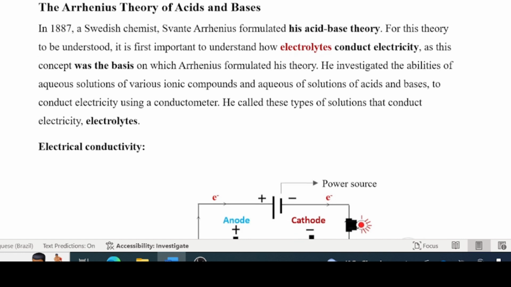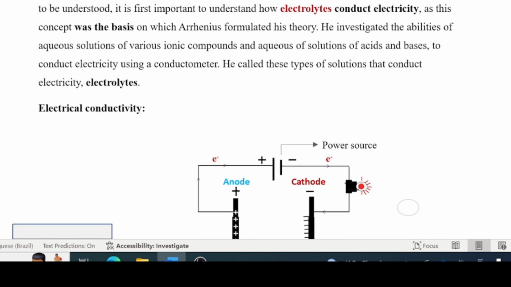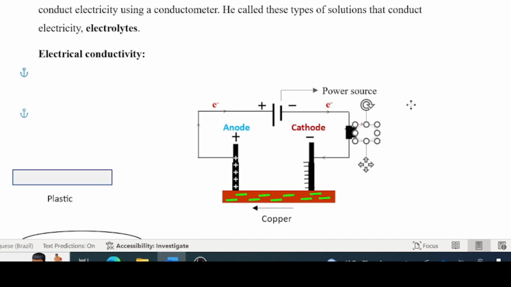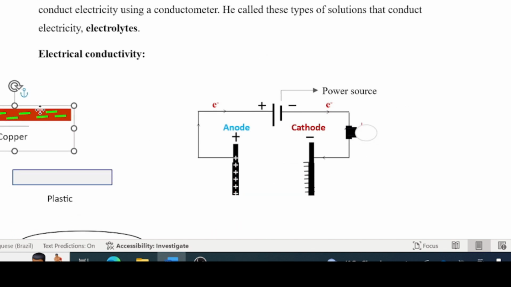He investigated the abilities of aqueous solutions of various ionic compounds and aqueous solutions of acids and bases to conduct electricity using a conductometer. He called these types of solutions that conduct electricity electrolytes. So here we have a little depiction of a conductometer. Essentially what it has is this.